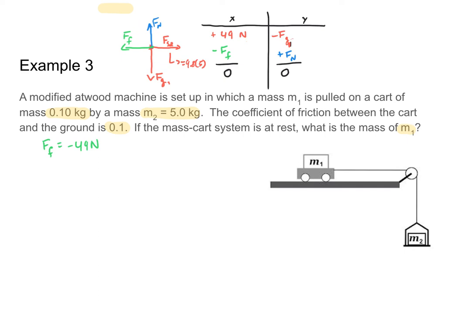Using my equation, frictional force equals mu times the normal force, what I will get is that my normal force is equal to 49, remembering to take the absolute value of my frictional force, divided by mu, 0.1. Thus, my normal force is equal to 490 newtons. Let's go ahead and give that a little color coding. So I can plug that into my equation in the y direction.